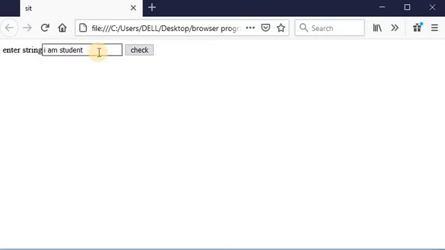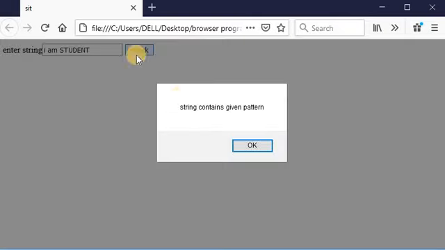Here I am writing "I am a student", with student in uppercase letters, and checking for this. It shows the string contains the given pattern. We took the modifier I, which means case insensitive, so it ignores the case of the letters when searching the string, and therefore it returns that the string contains the given pattern.